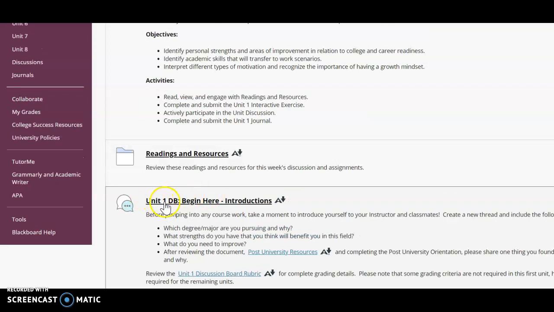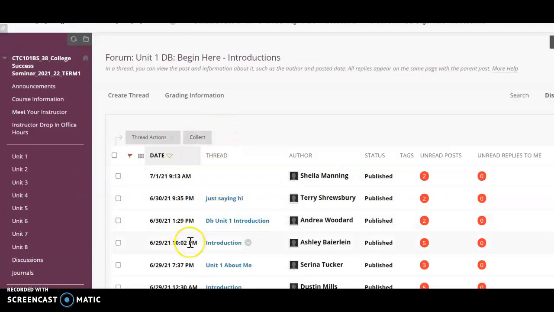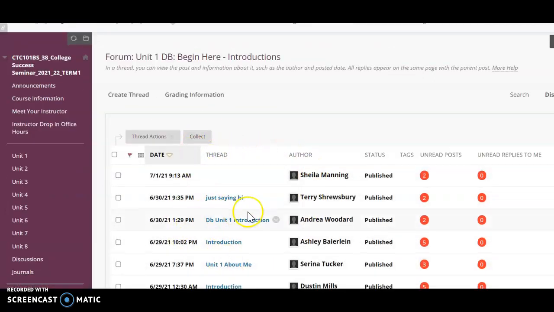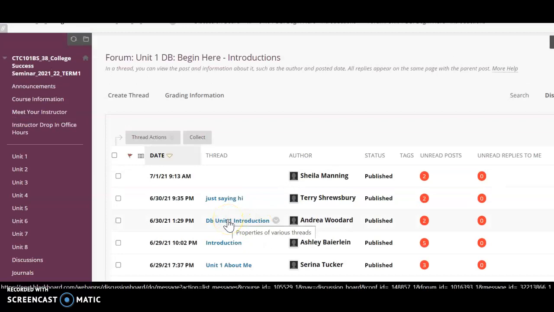So you'll see here our unit 1 DB, our discussion board. You're going to click here if you want to write in our discussion board. You're going to see everyone who's written in here already. We're doing really great. Everybody is getting to know everyone else. I see that you're commenting on each other, so this is fantastic.